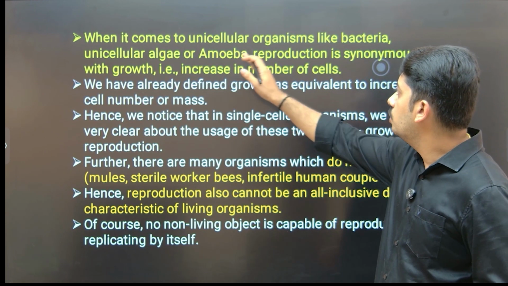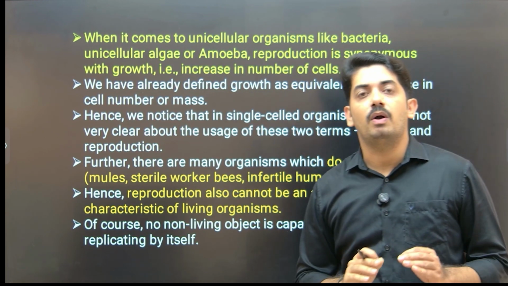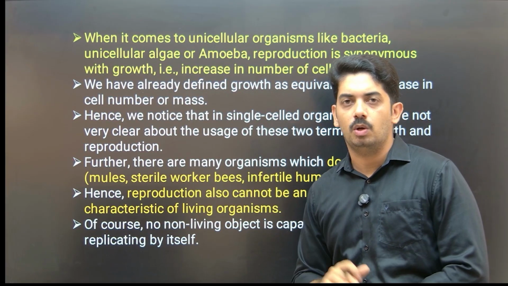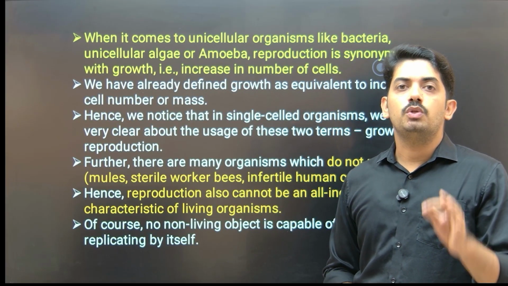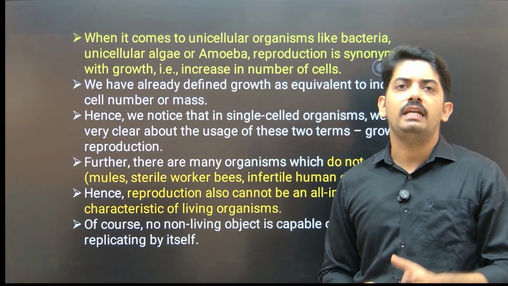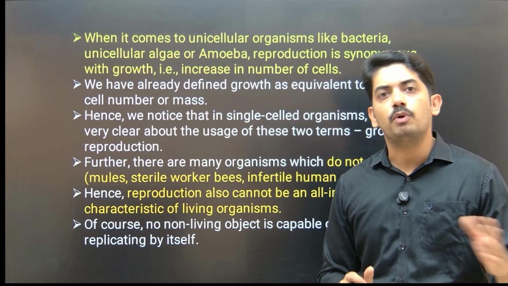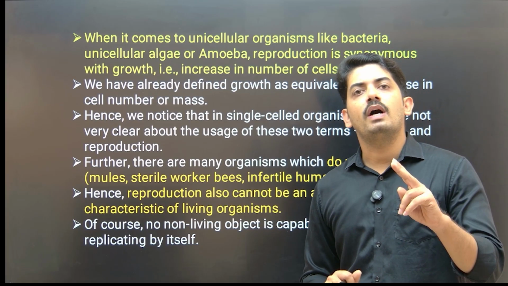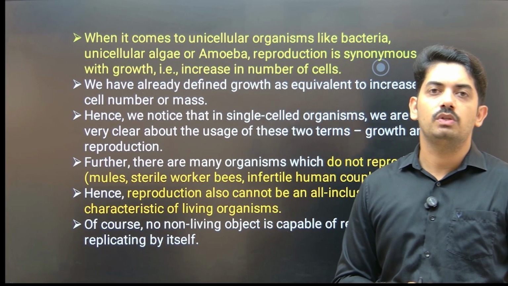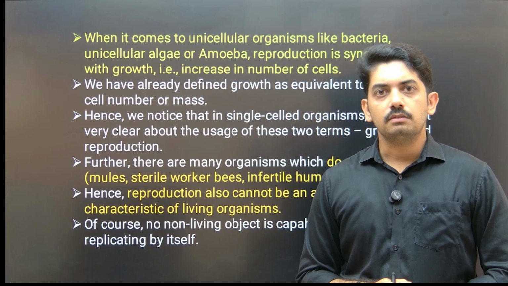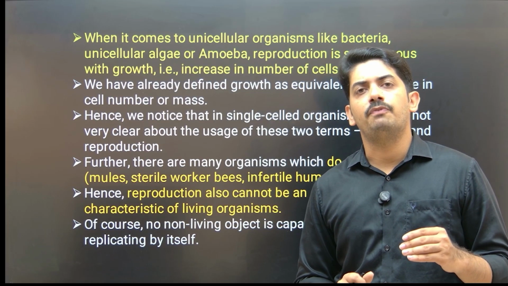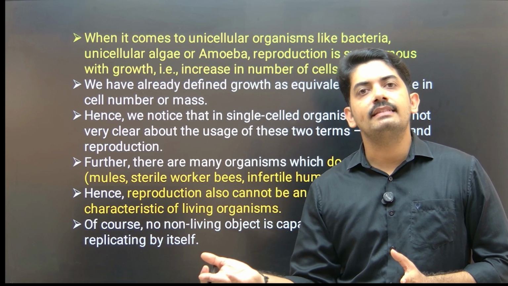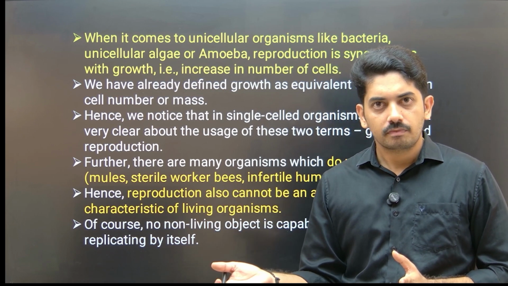Now when it comes to unicellular organisms, this is very important. I already explained it, but the statement is given even in reproduction also. When it comes to unicellular organisms, it is very difficult to define reproduction and growth separately, because those two are synonymous in the case of unicellular organisms. When we say the number of unicellular organisms increased, it is directly saying that they are undergoing reproduction.